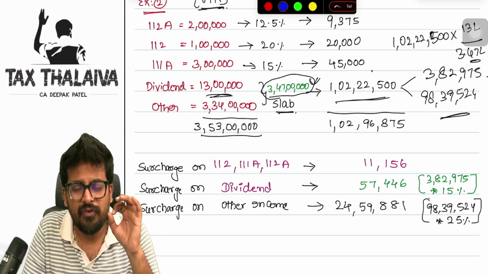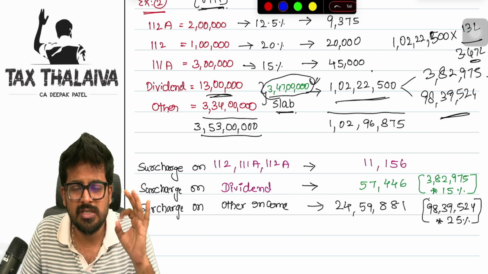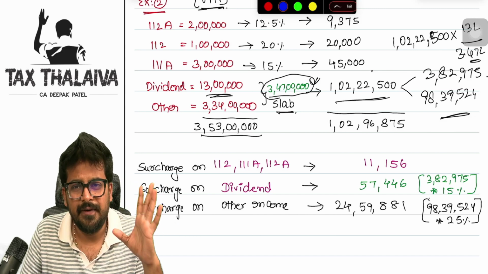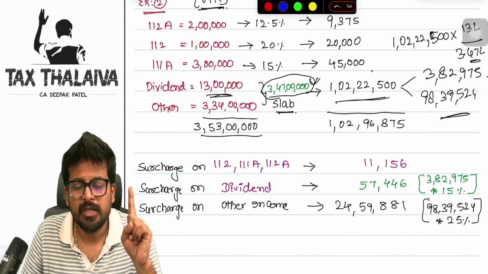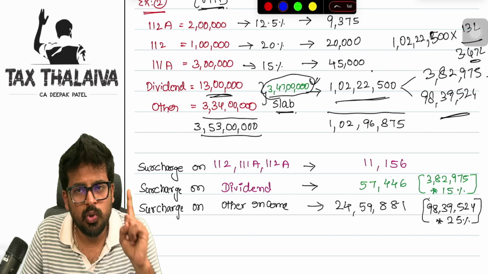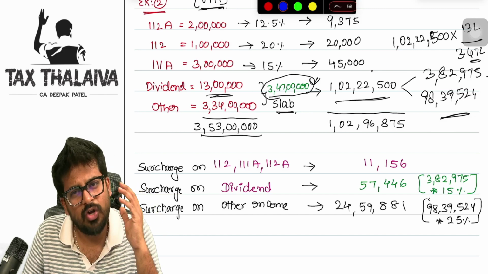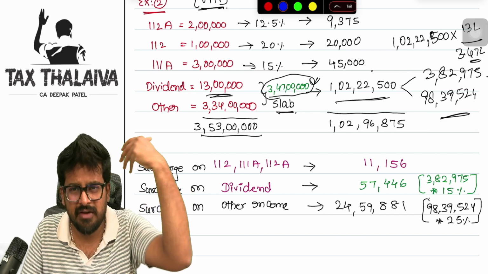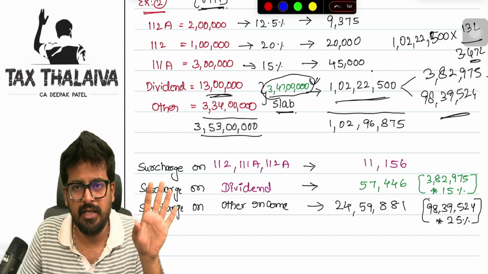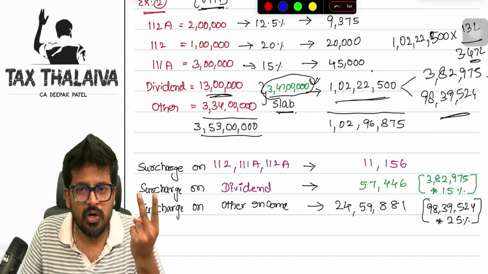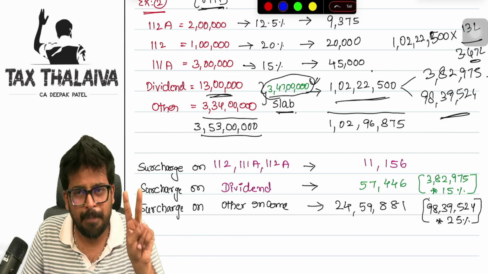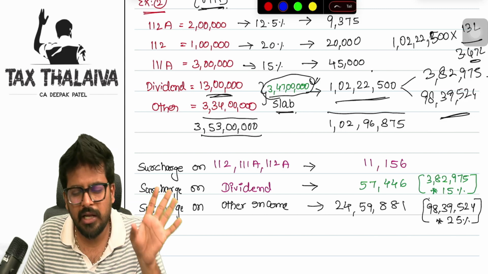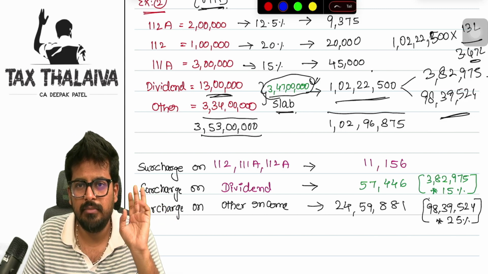If I have to put it in very simple terms, boss, three thumb rules you remember, your surcharge is done. Number one, if your total income is up to 2 crores, don't see anything, normally apply whatever 10% or 15% on total income, be it special income, whatever. You need not bifurcate anything. Number two, if your total income is exceeding 2 crores, on special income, straight away give 15%. You need not break your head what rate you need to apply on special income.